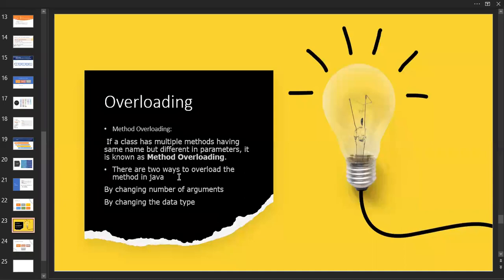There are two ways of overloading a method in Java: by changing the number of arguments, and by changing the data type. First of all, we are going to discuss the first one. Later, we will discuss the other. Overriding is somewhat a different concept. There we have the same name, the same return type and the same arguments. But in overloading, the method name is the same, but the arguments are different. How do you achieve method overloading in Java?